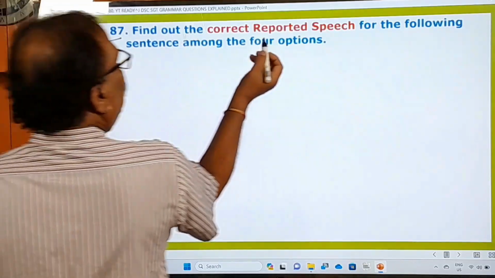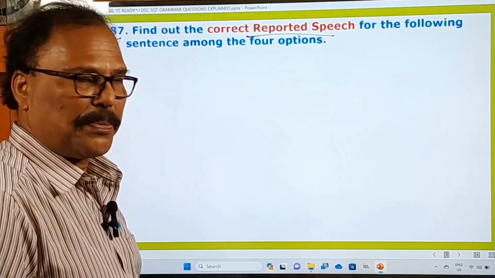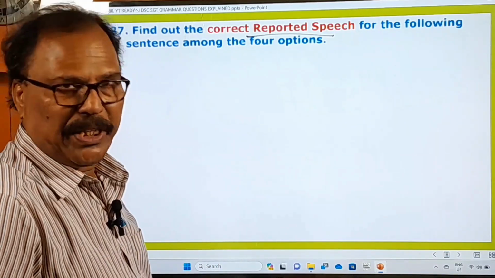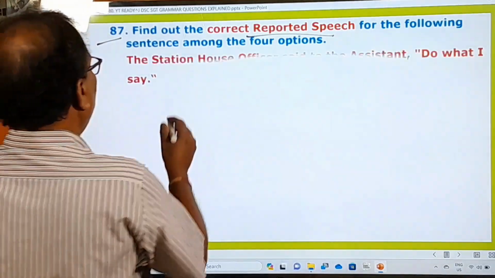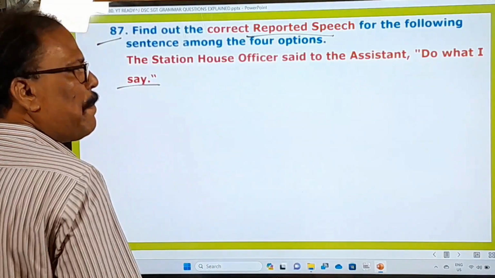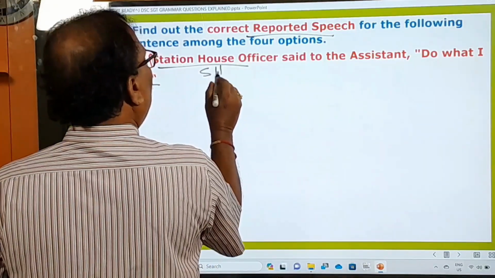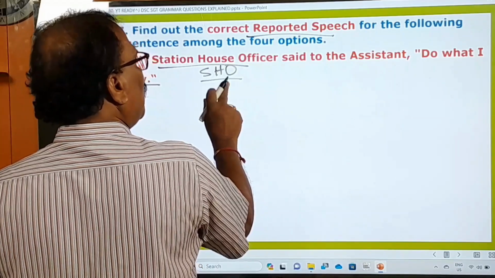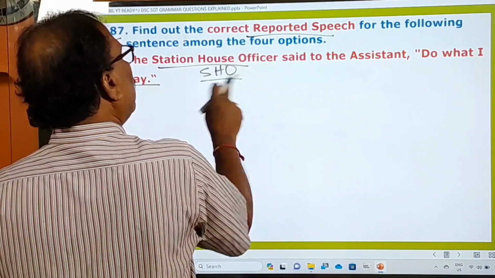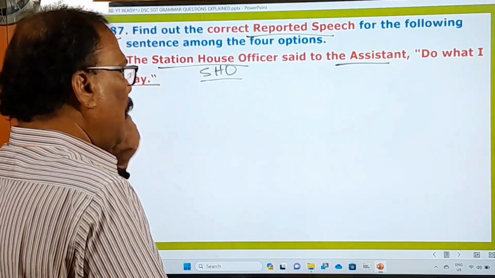The 87th one: find out the correct reported speech. Another question is posed on direct and indirect speech. Now he's asking you to change this sentence into the reported speech, meaning indirect speech. The station house officer said to the assistant, "Do what I say." SHO, the head of the police station, is called SHO, station house officer. He said to the assistant, "Do what I say."